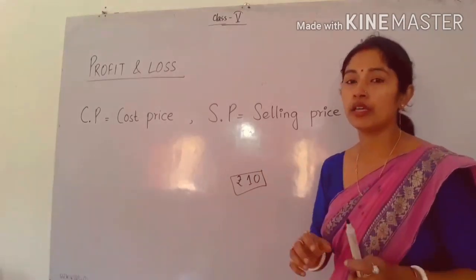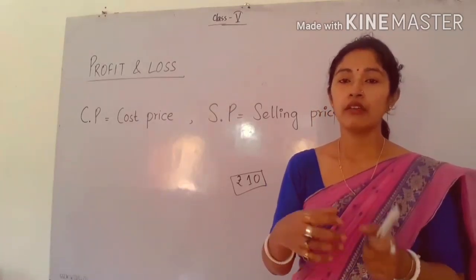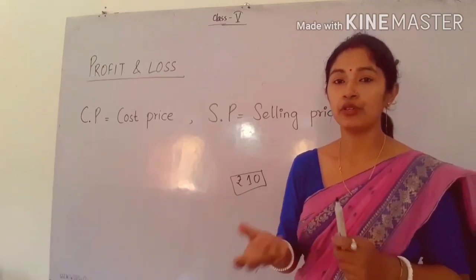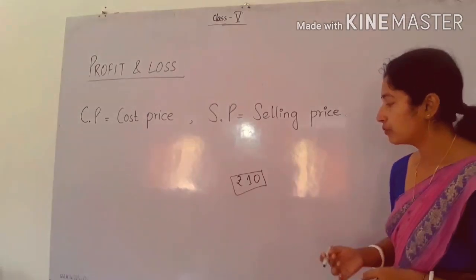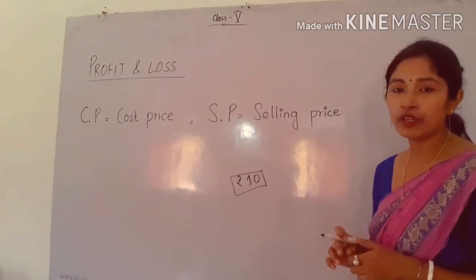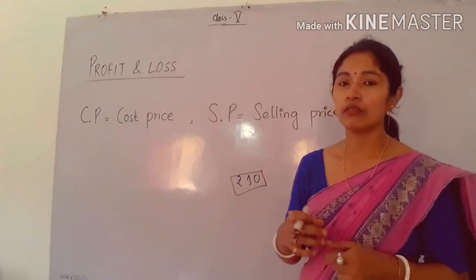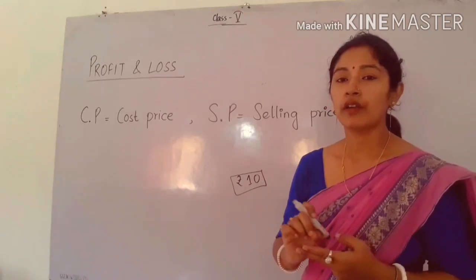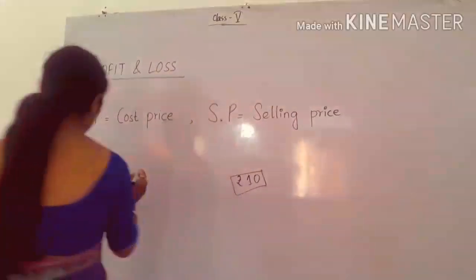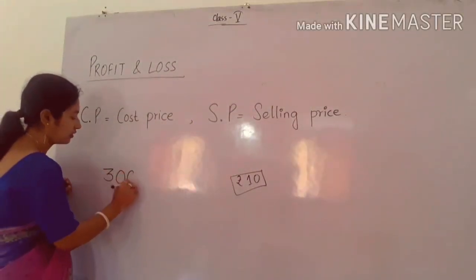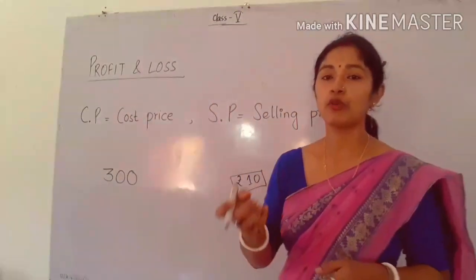In your book there is an example given. You can easily see there is a factory. In that factory they manufacture lamps. Lamp, you know lamp. So they manufacture lamps. After manufacturing there is a price. When they want to sell that thing, then they have to write the price there. So suppose the price is 300.